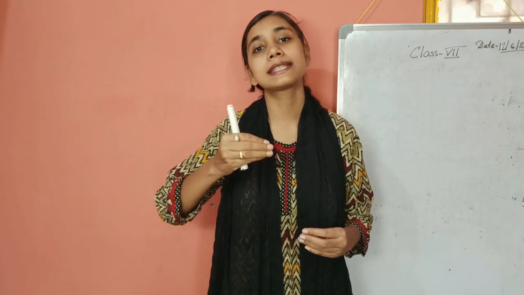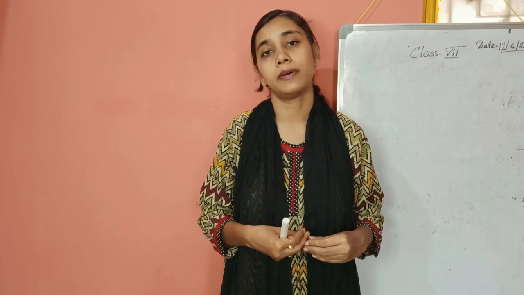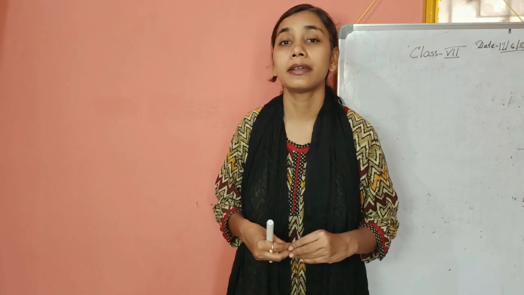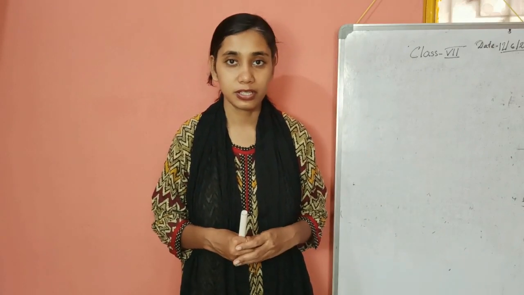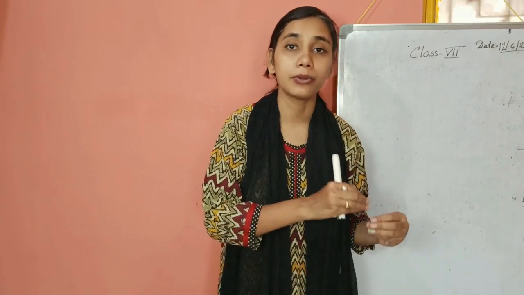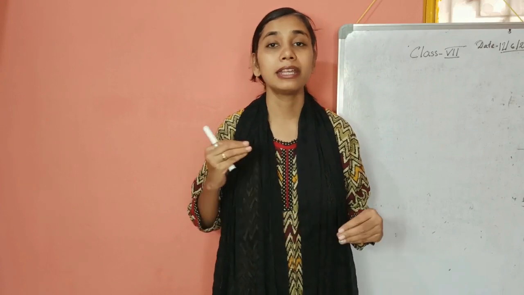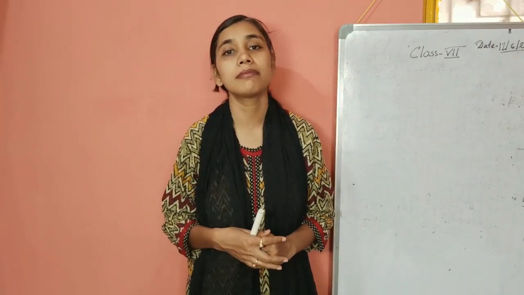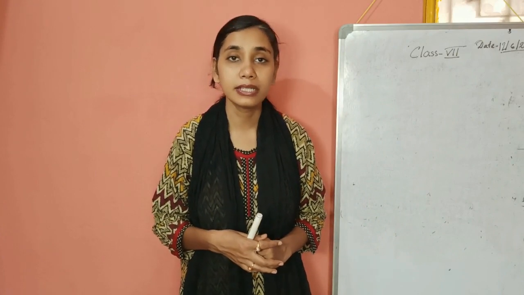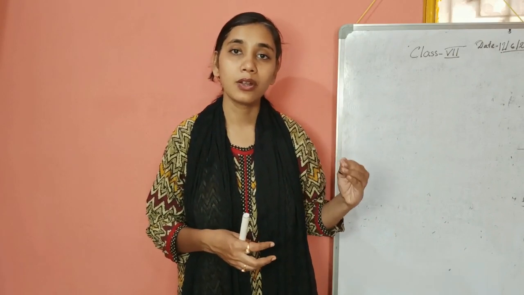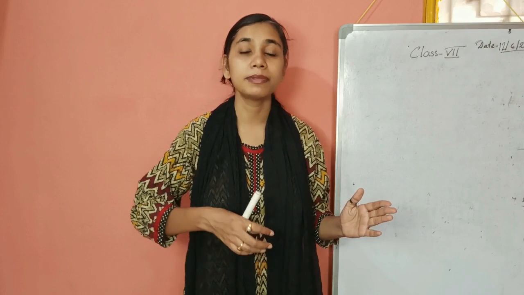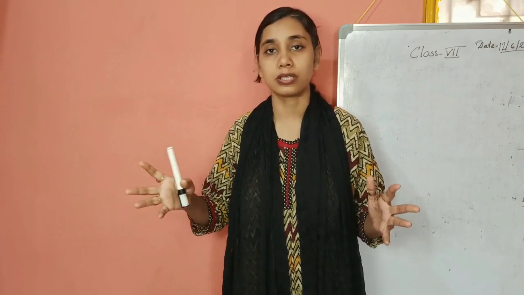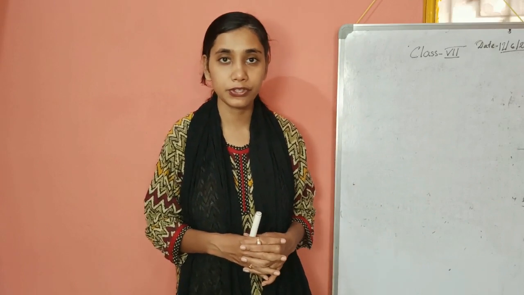Now if the question asks to give an example of a mixture which is separated by the sublimation process, then you will write mixture of iodine and sand. But if it is asked what type of mixture is separated using the sublimation method, then you will write a mixture where one of the components is sublimable and the other is not. These are the answers. Now the type of question is clear.